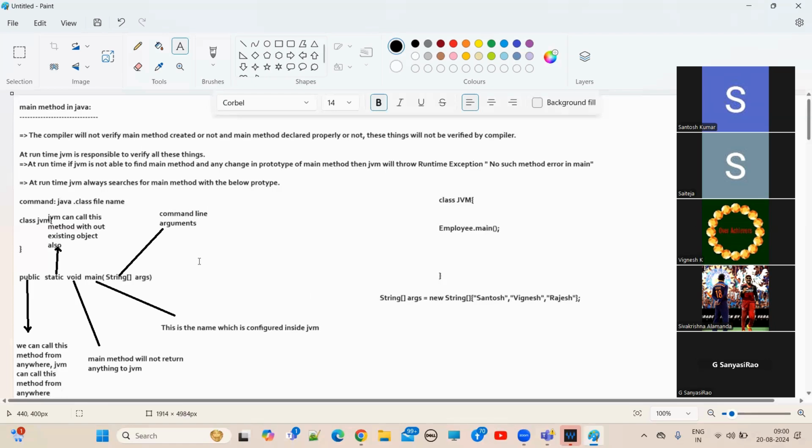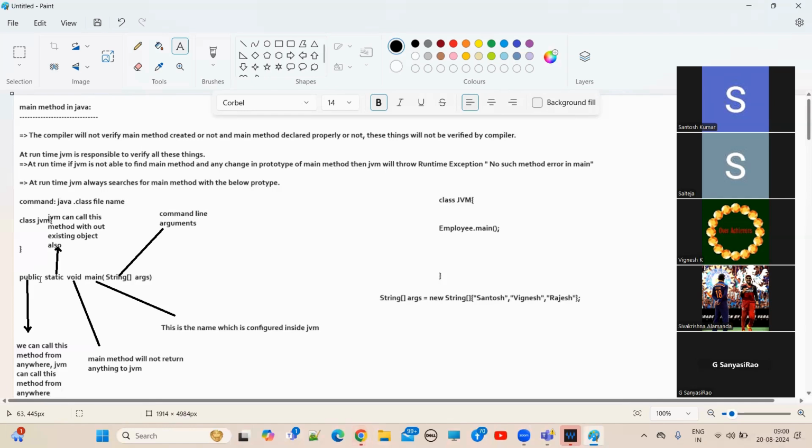This is very important, guys. People will ask you as a fresher if you are attending an interview: why public static void main string args? Why should I keep public? If I keep private here, what will happen? JVM cannot call this main method.